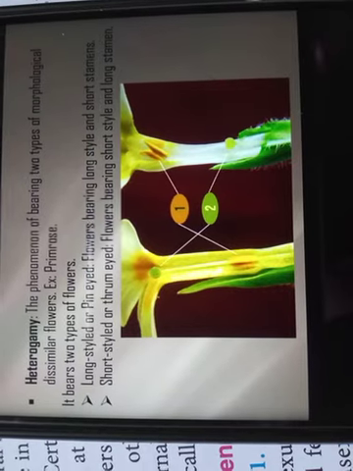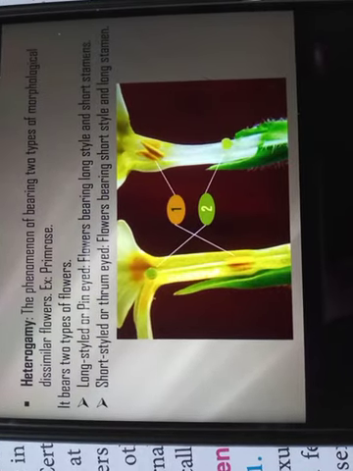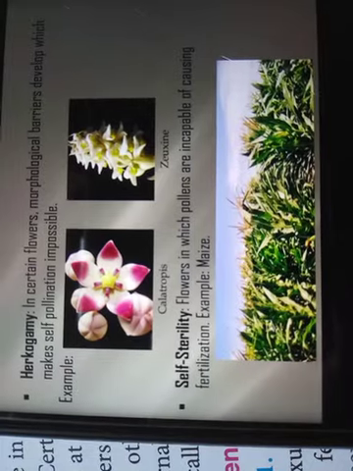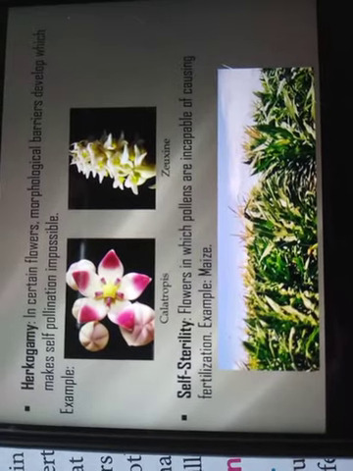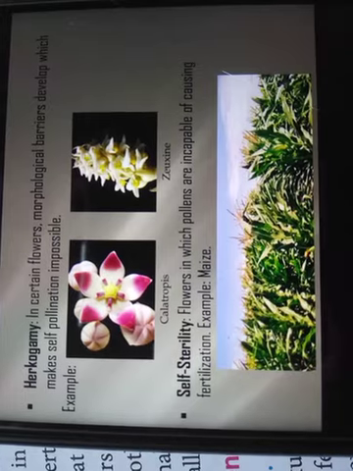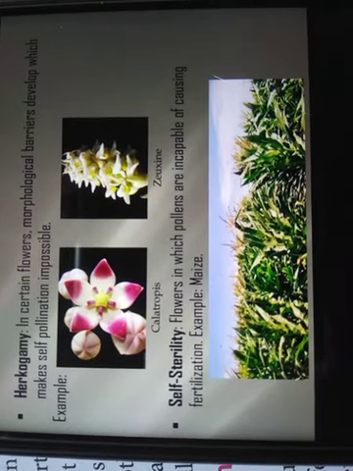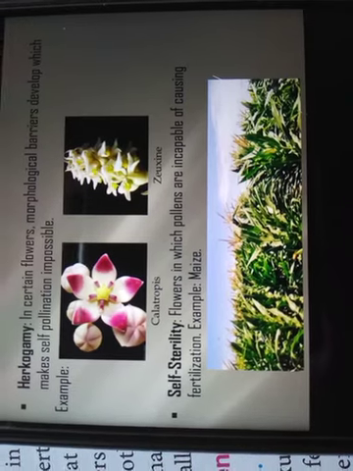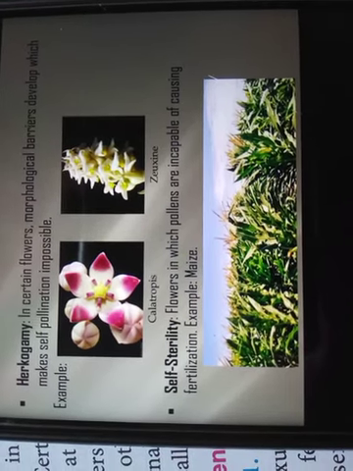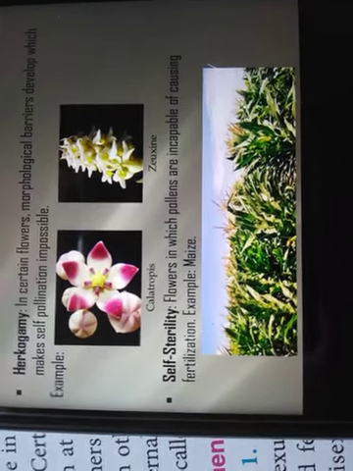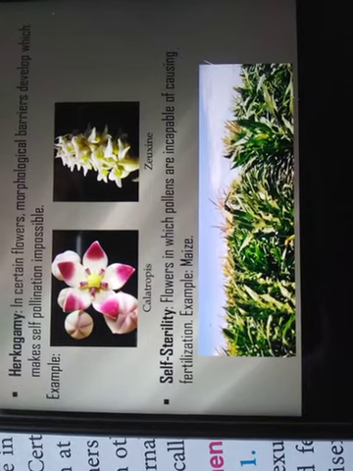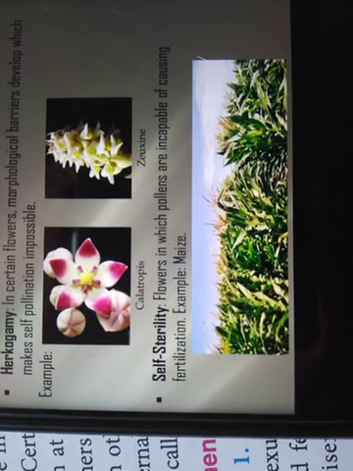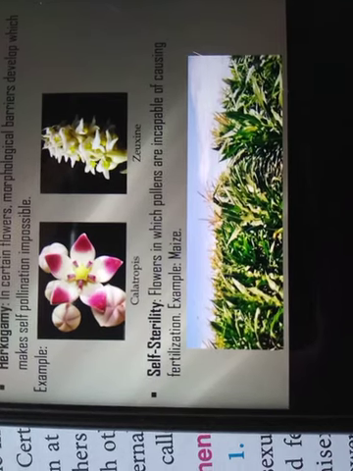Heterogamy is a very important phenomenon which helps in cross-pollination. Next is hercogamy. In certain flowers, morphological barriers develop which make self-pollination impossible. Certain kinds of morphological barriers, it can be anything, make self-pollination impossible and allow only cross-pollination. For example, Calotropis and Zeuxine.